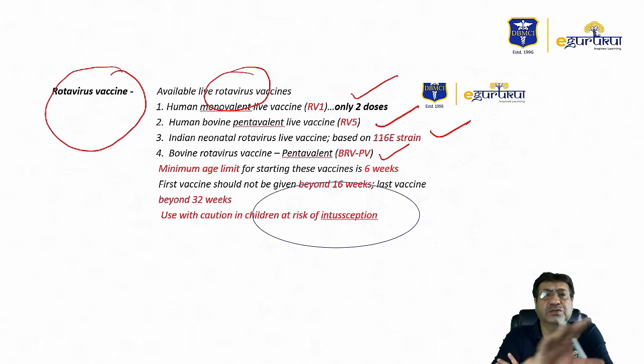However, you cannot totally discount it. It can occur, although very rarely. According to statistics, intussusception can occur about 3 to 14 days after giving the rotavirus vaccine, and the overall incidence, I think, is 1 to 2 cases per 1 lakh doses, which itself speaks to how rare it is.